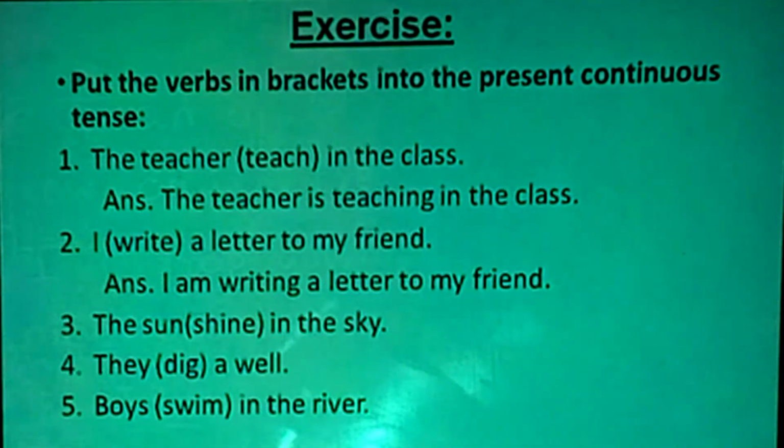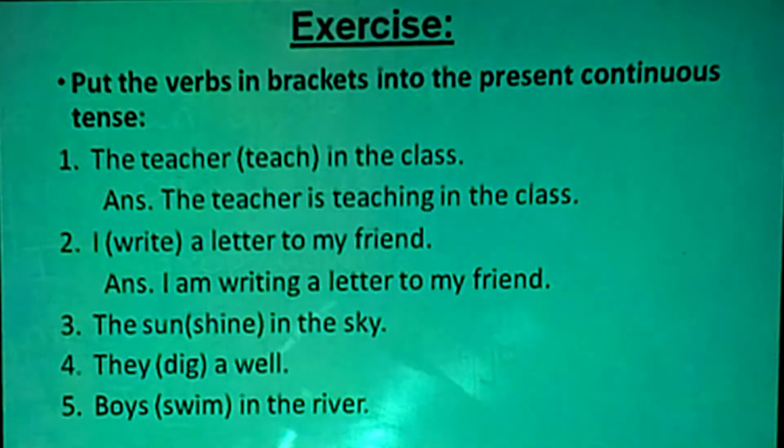Here we have some questions as an exercise. Put the verbs in brackets into the present continuous tense. So over here you can see the first example: the teacher, then the verb is given in brackets, is in the class. So the answer: the teacher is teaching in the class.